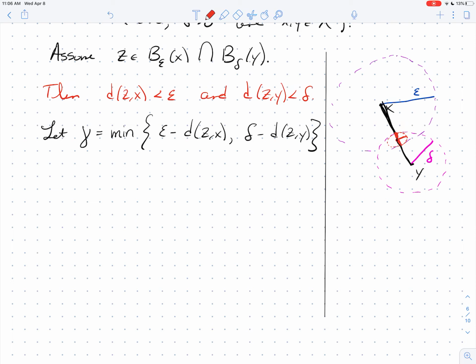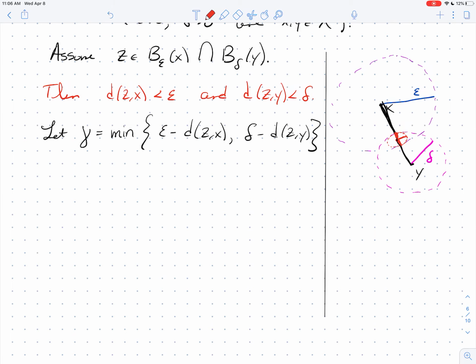So I'm saying, take the distance between my point Z and X, and subtract whatever radius epsilon is, and that's going to leave me this little piece left over right there. And then take the distance between Y and Z, this distance, delta minus that distance is going to leave me that little piece right there. And then I don't know which one is bigger, so take the smaller one, and that's going to be the right radius.